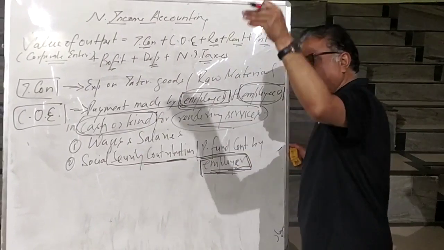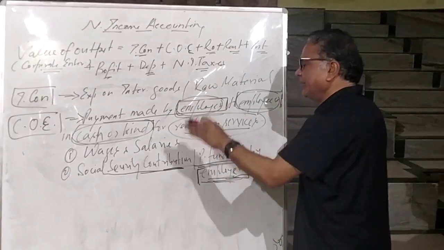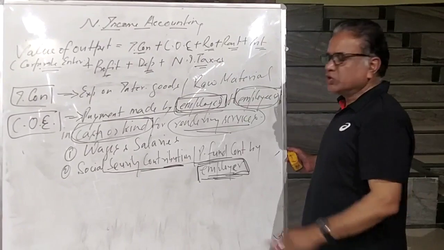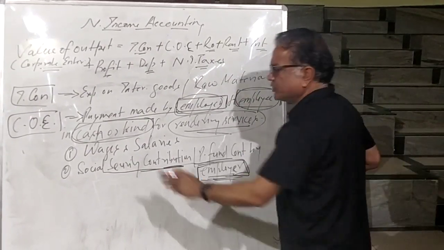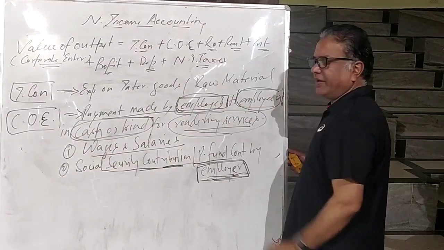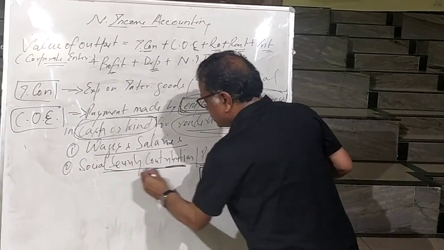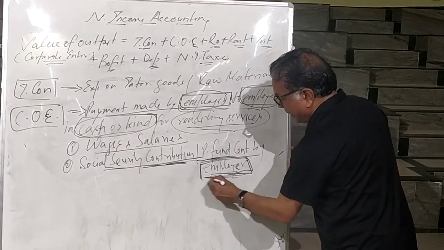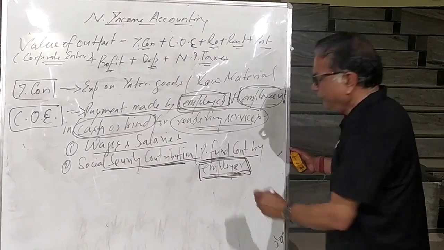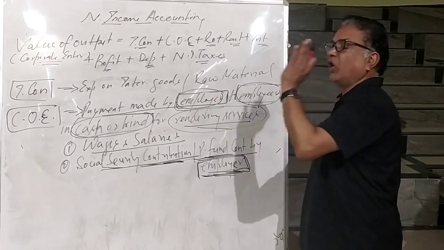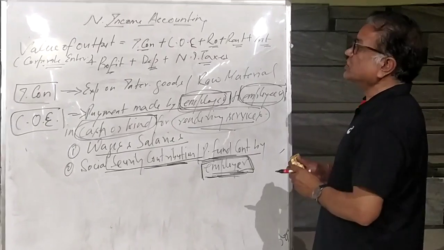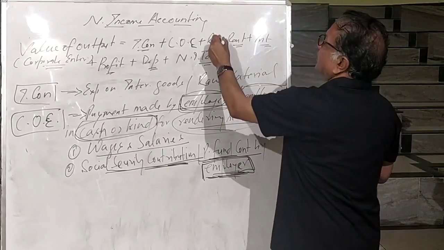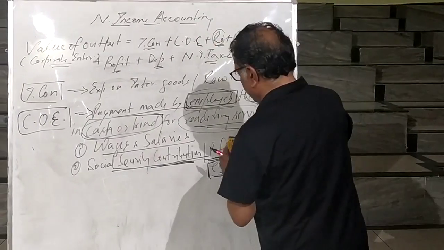If it is for the worker himself or his family, then only it will be included. So what are the two main components of COE? Wages and salaries, and second, social security contribution or provident fund contribution by the employer. If it is by employees, it will not be included. This is COE. Third is royalty.